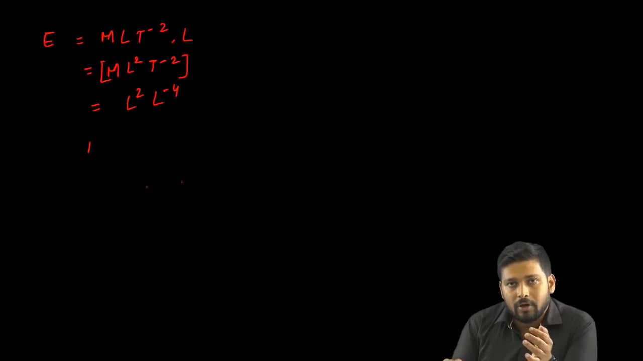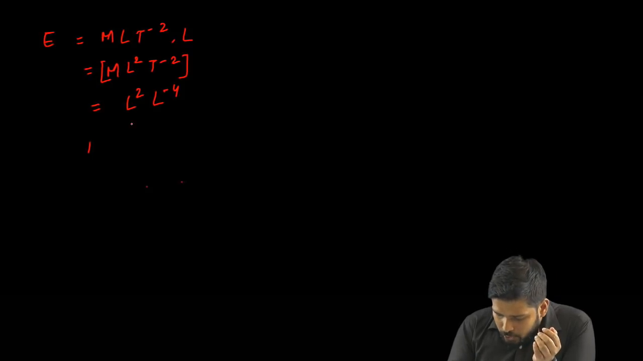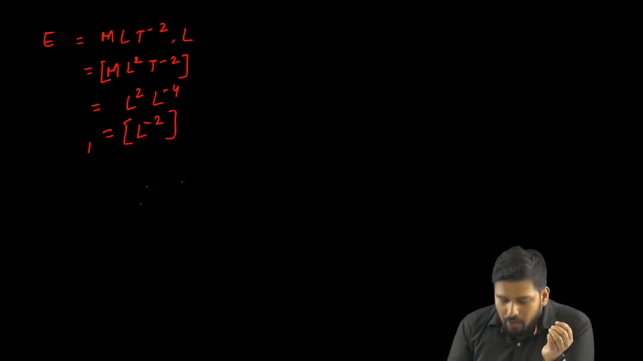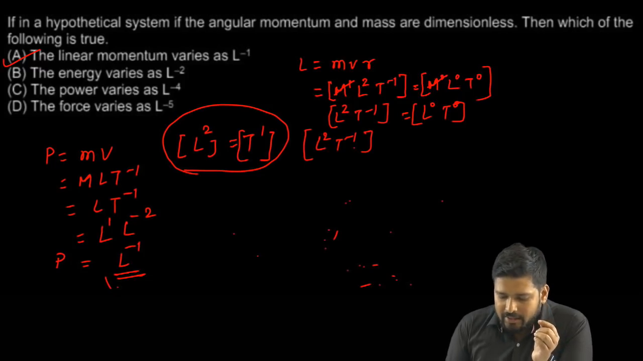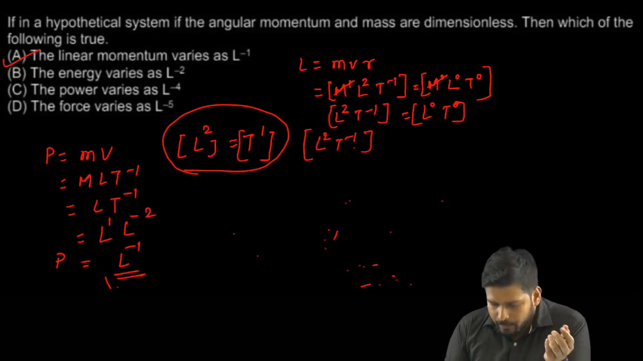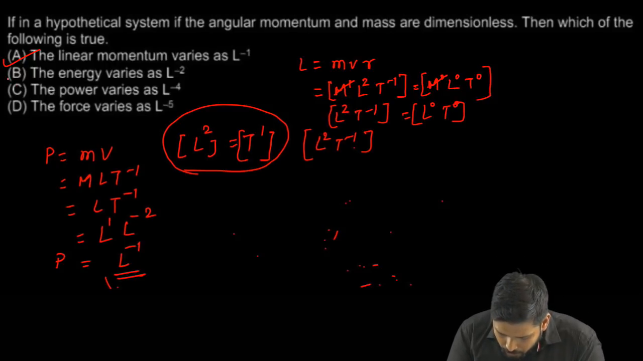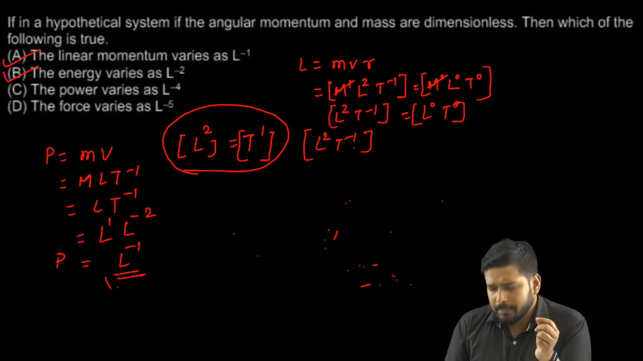That's what we have got in the last relation, right? So overall, if you see, we end up writing L to the power minus 2 as the dimension of energy in the new system. Now let us look at the option. So the energy varies as L to the power minus 2. Absolutely correct. Again, option B is correct as well.